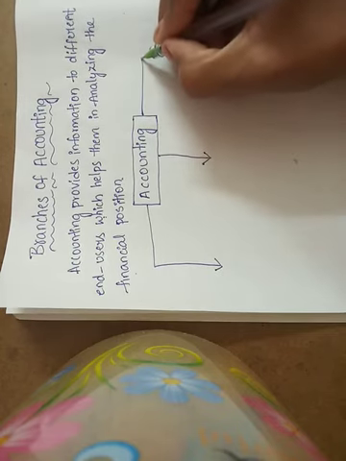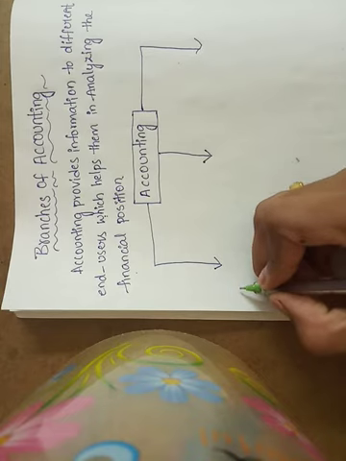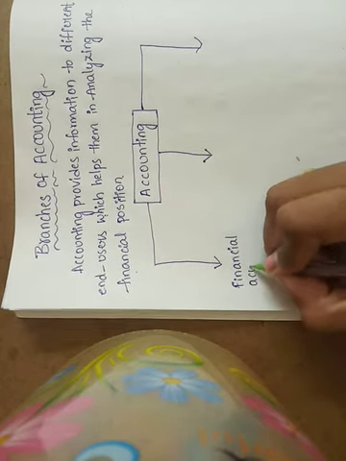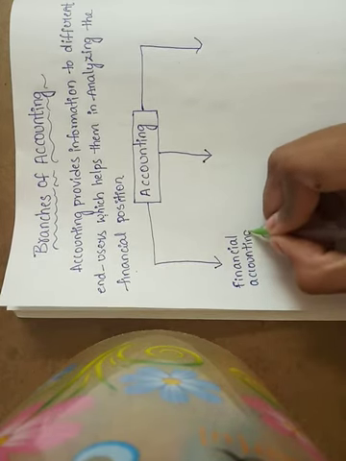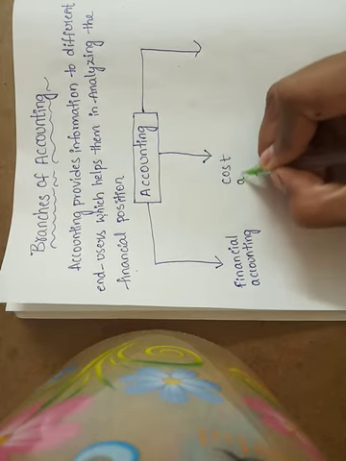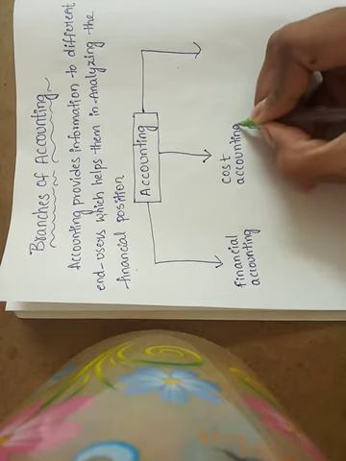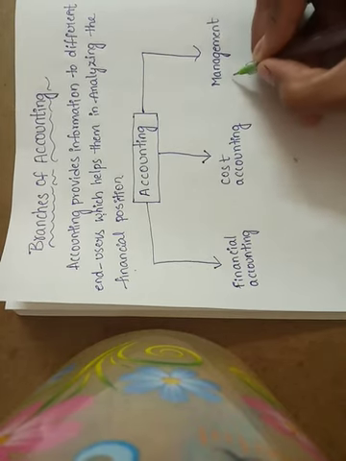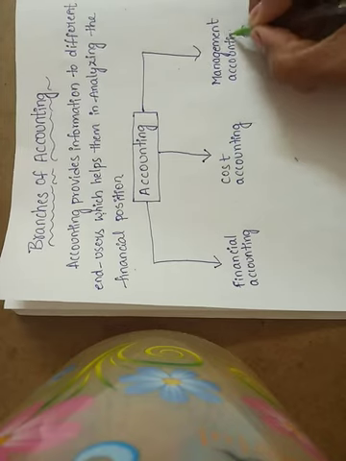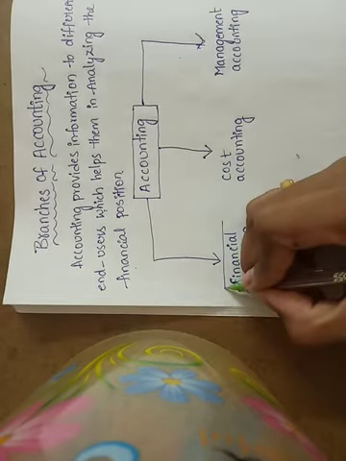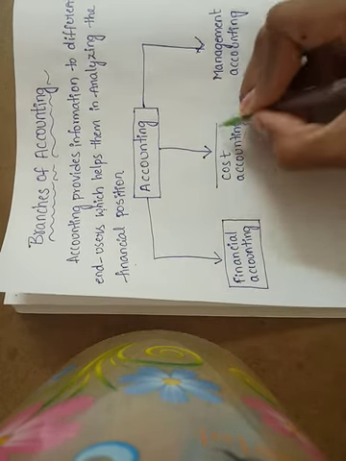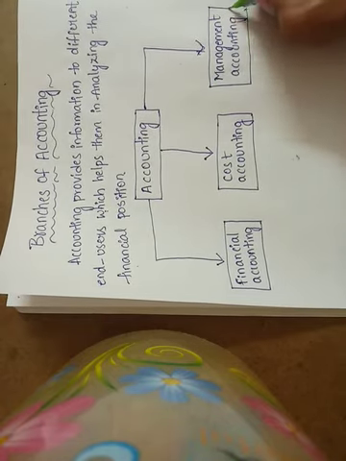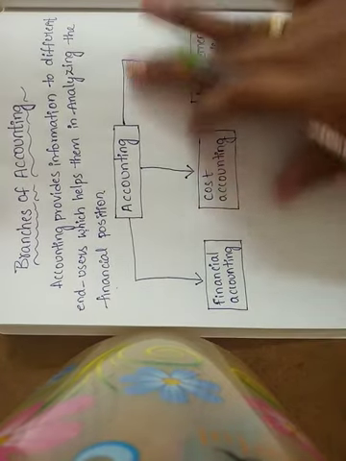Under this, one is financial accounting, next is cost accounting, next is management accounting. These are the branches of accounting.